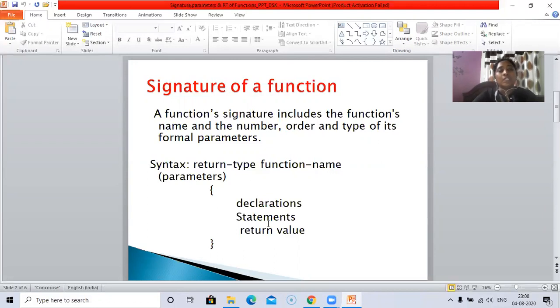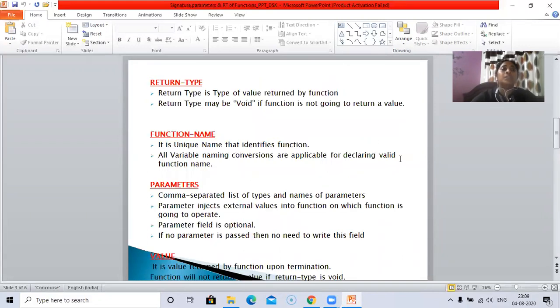Coming to the syntax of function definition, there are three elements in the function header and three more elements in the body of the function. All these six together are considered as the function definition. The return type is the type of value returned by the function. Which type of value does it return? The value will be returned back to the main function.